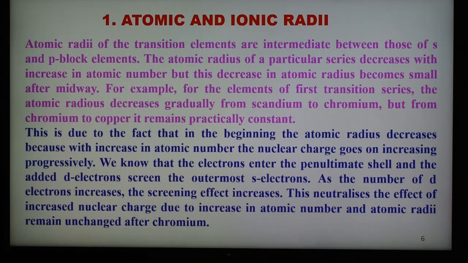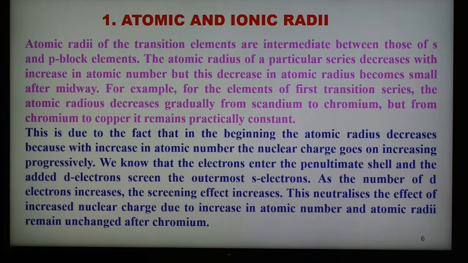But now here this is the first transition series, the fourth period, and as we go from left to right, the atomic and ionic radii both decrease because it depends upon the size.